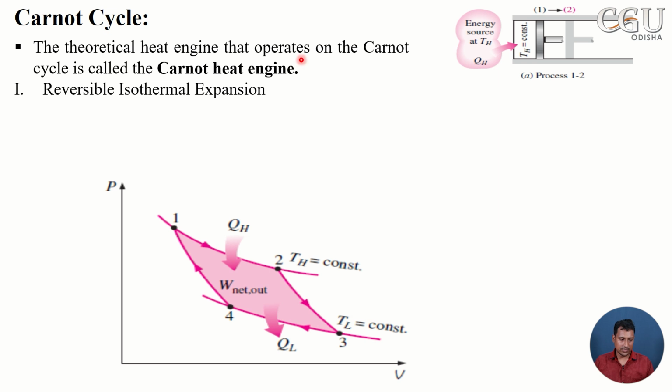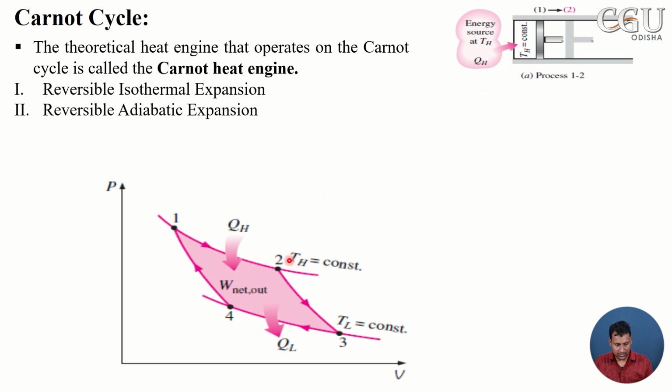So the expansion process continues at constant temperature. Now you can see in the PV diagram, from 1 to 2 there is heat addition at constant temperature. Then the next process is reversible adiabatic expansion.